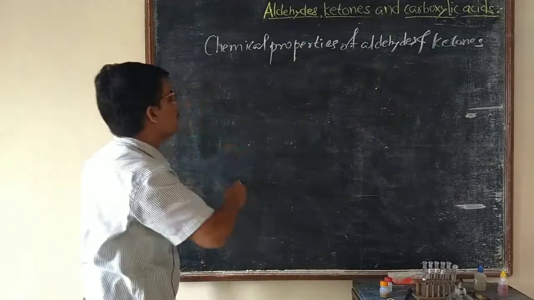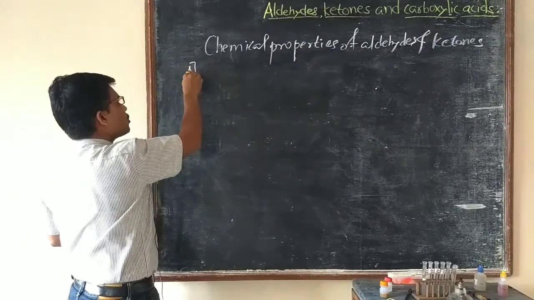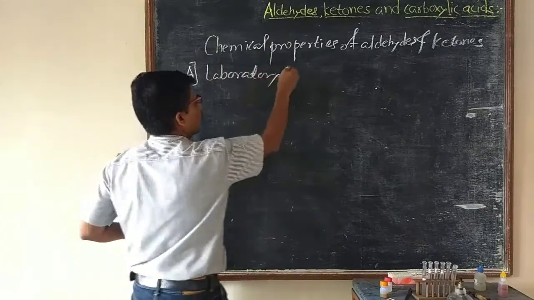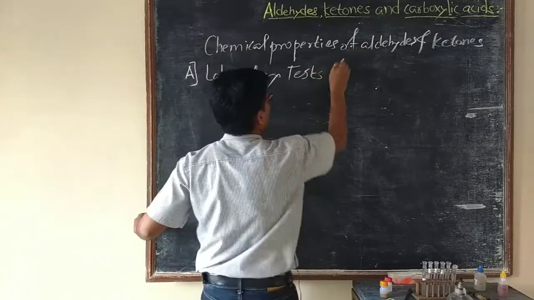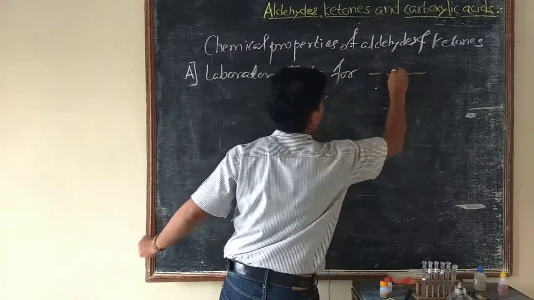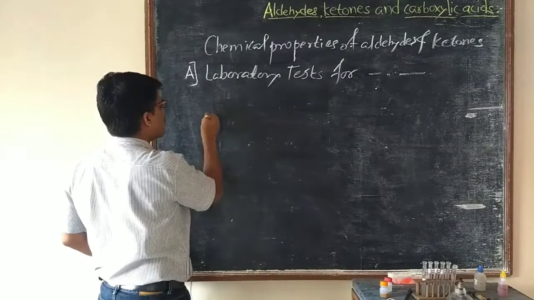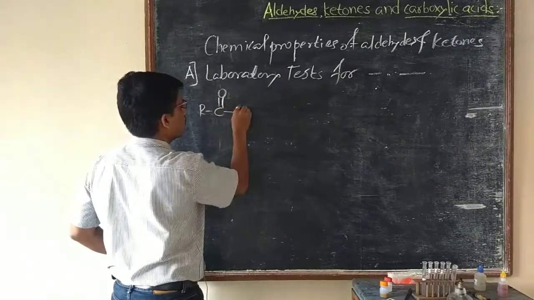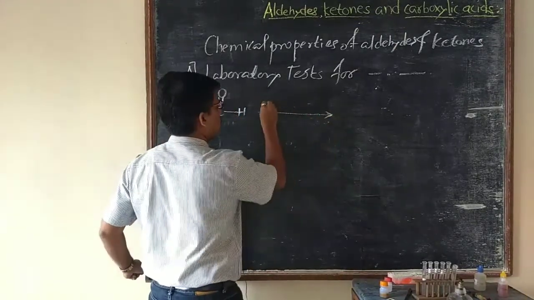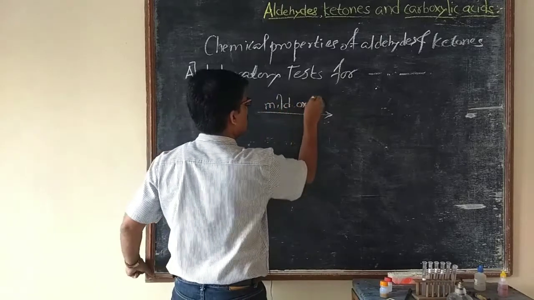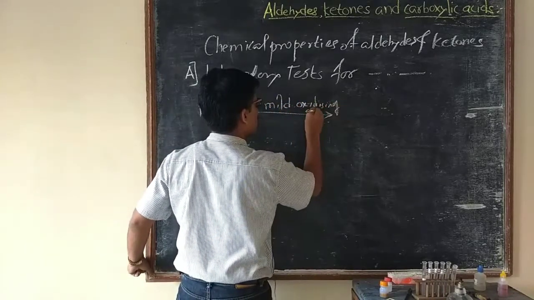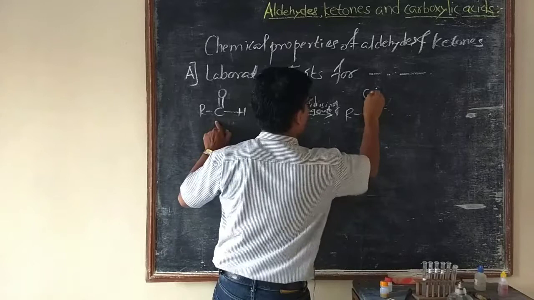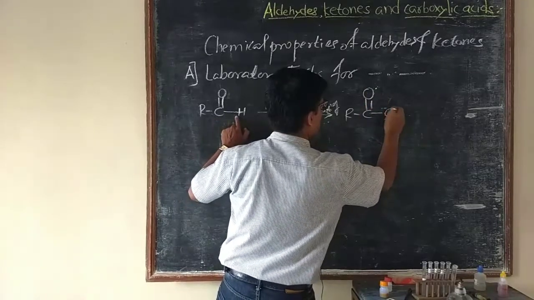Aldehydes and ketones. In these properties, first we will see laboratory tests for aldehydes and ketones. Aldehydes are easily oxidized by mild oxidizing agents. They form their corresponding carboxylic acids.